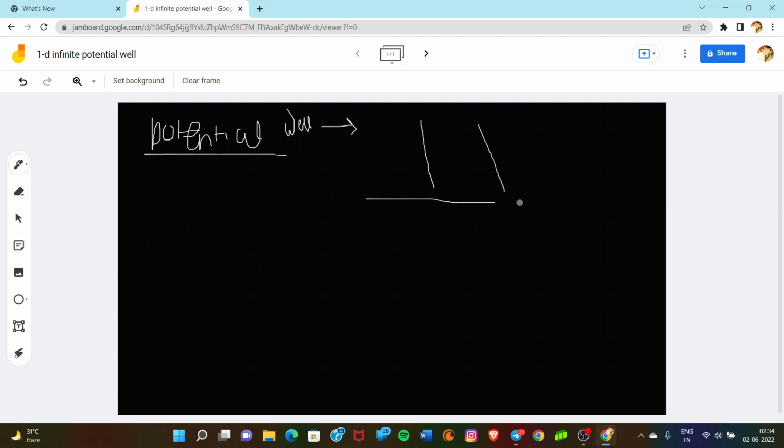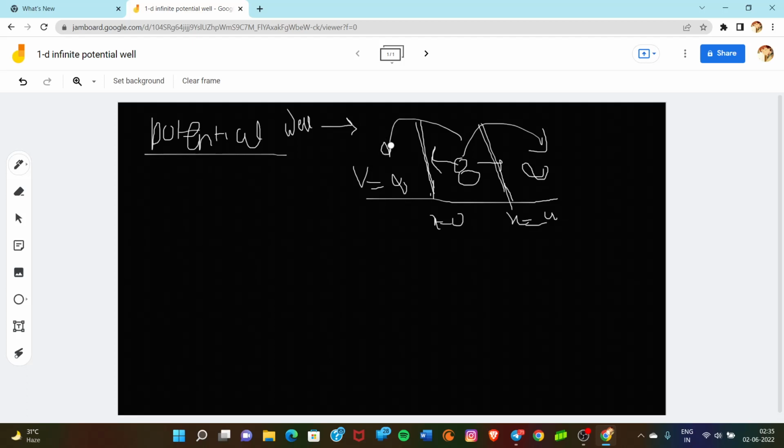I will take it very simply. Here, potential is equal to infinite. Here, potential is equal to zero, and here, potential is equal to infinite. Hence, if the particle is here, it cannot go here, and it cannot go here. If a particle is placed inside these two walls, x equal to 0 and x equal to a, then it cannot escape by any means, because there is infinite potential and it would take much force, much energy to go there.